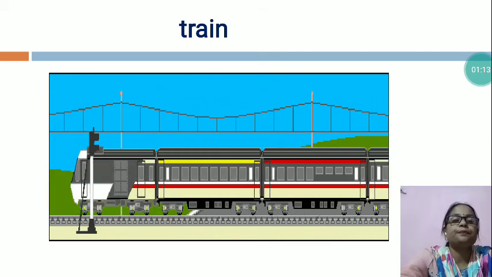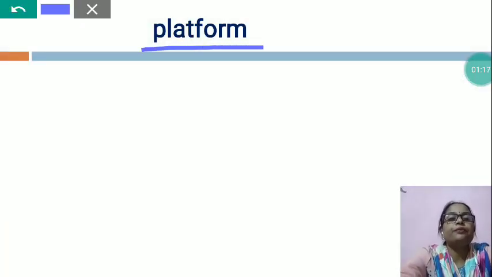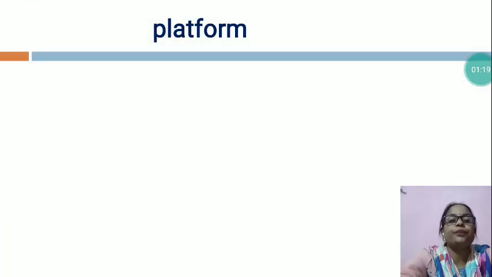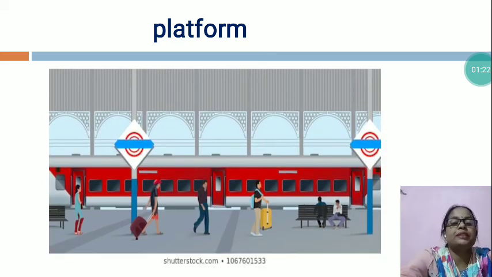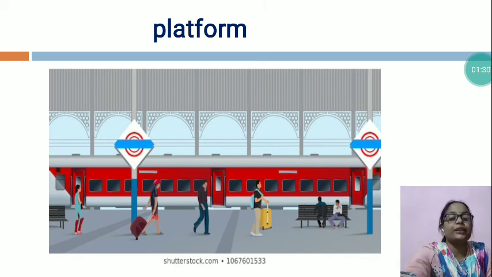Now the next is platform. Now this is the picture of a platform. Early stations were usually built to handle passengers and goods. Stations are next to a railway line or they are the terminus for a route.